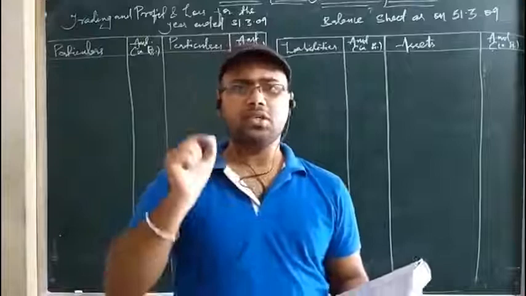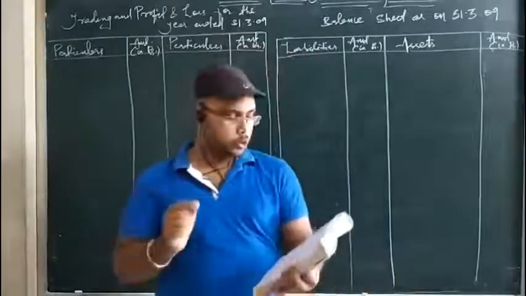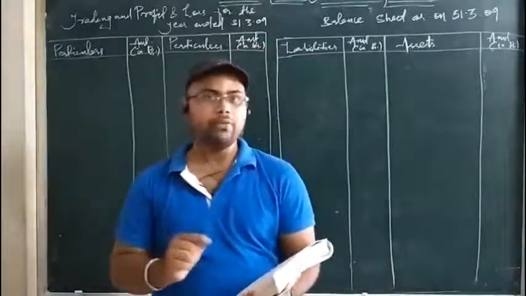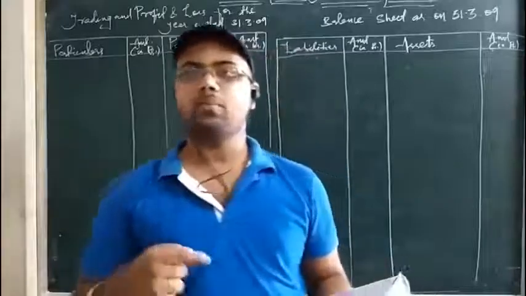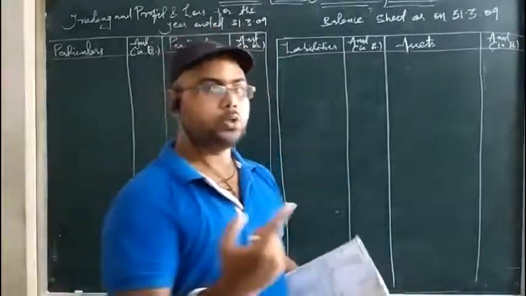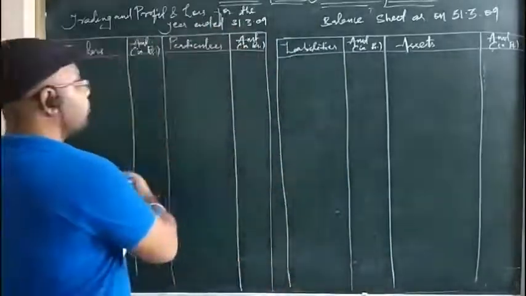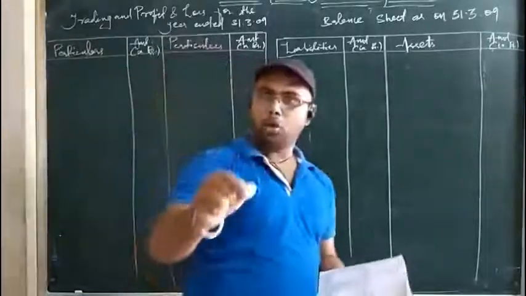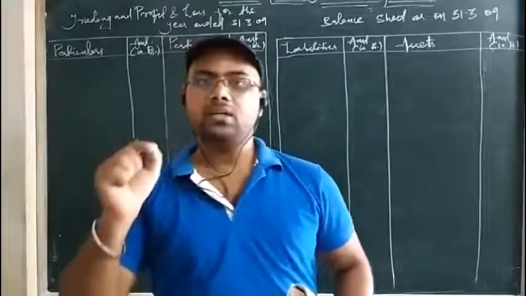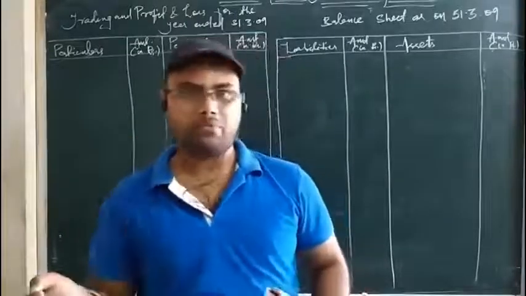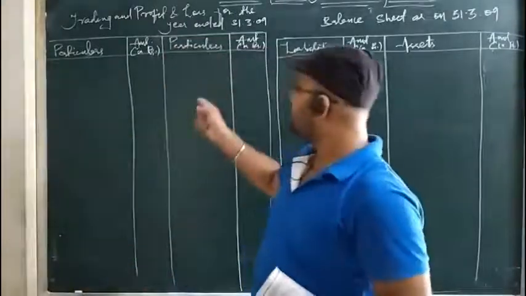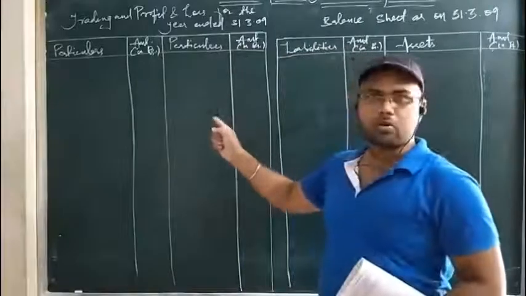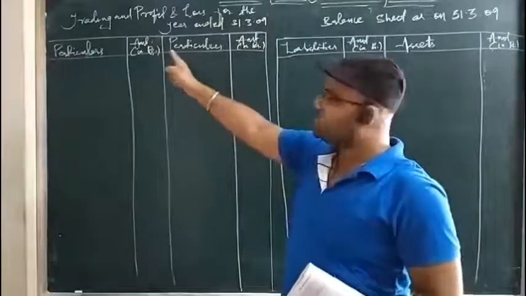So we are discussing the final account without adjustment, question number 13, and today we will be preparing trading account, profit and loss account and balance sheet. You can see here I have prepared the format for trading account, profit and loss account and balance sheet. I told you in the earlier videos that you can merge the trading and profit and loss account. So I am merging them here, though you can prepare them separately also.